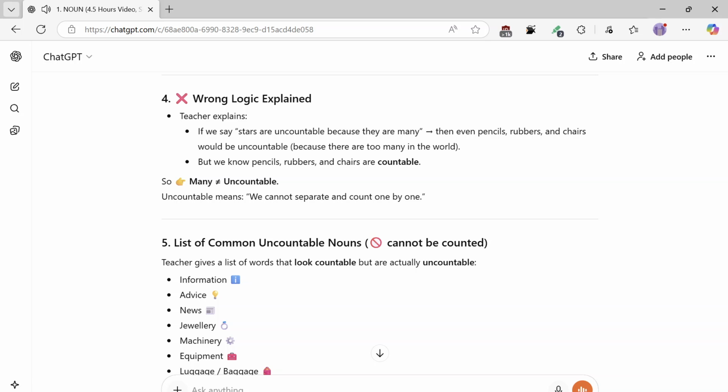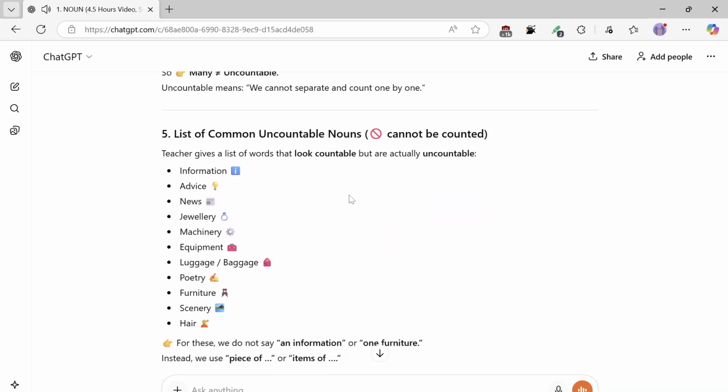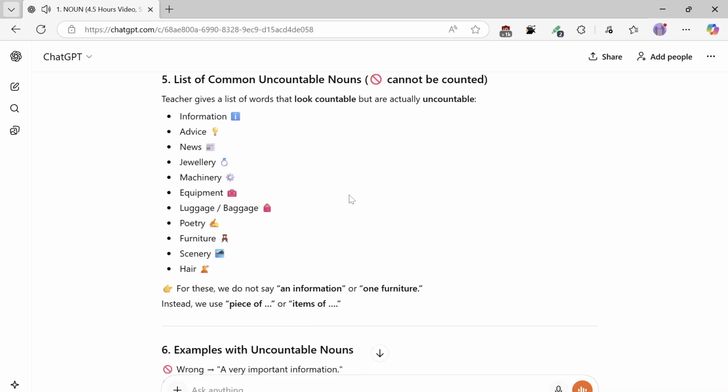Number 5, list of common uncountable nouns that cannot be counted. The teacher gives a list of words that look countable but are actually uncountable: information, advice, news, jewelry, machinery, equipment, luggage, baggage, poetry, furniture, scenery, hair. For these, we do not say an information or one furniture. Instead, we use piece of or items of.